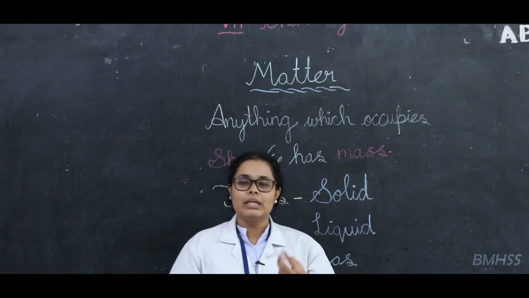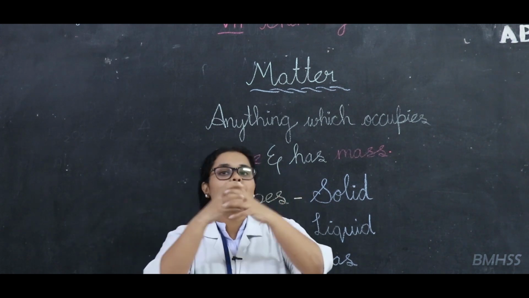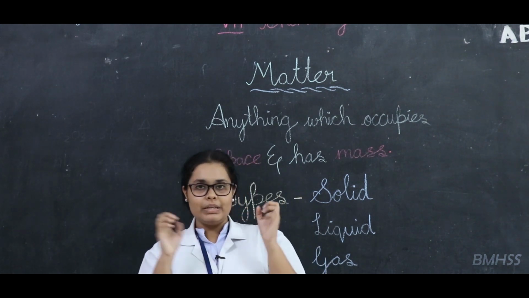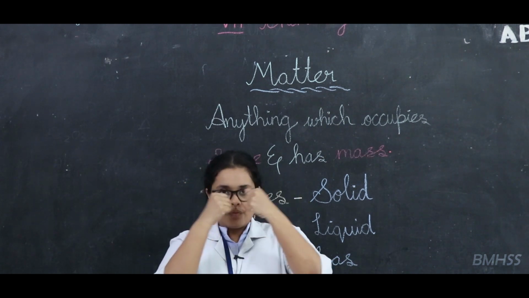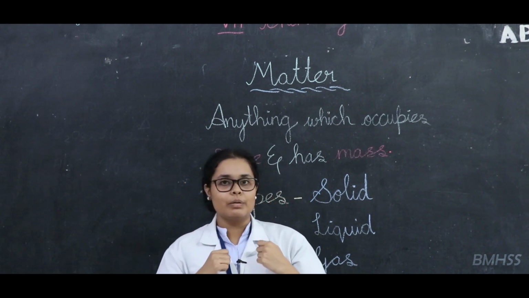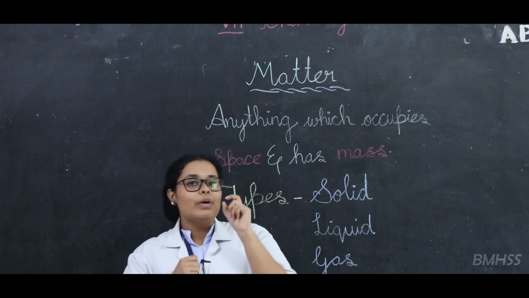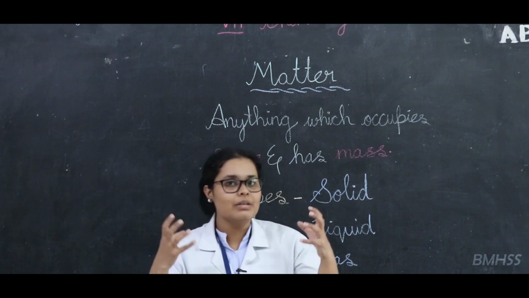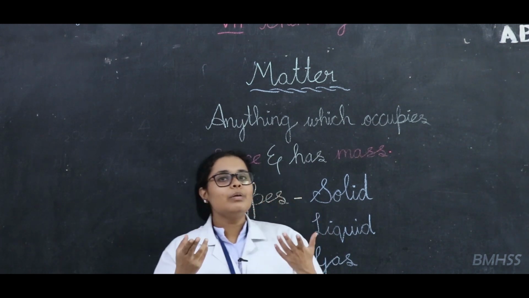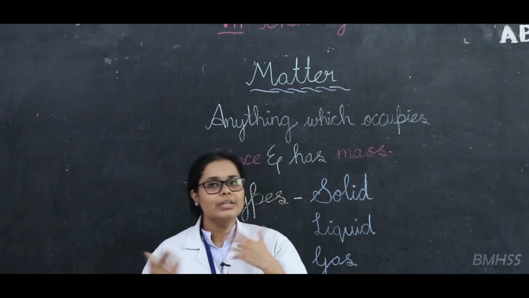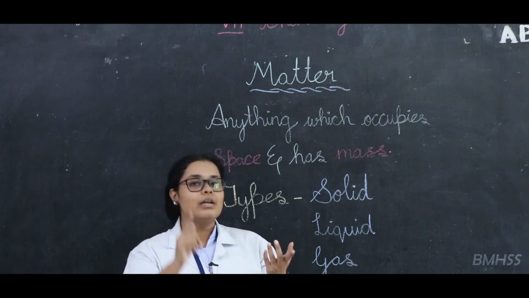The third point is that there is a kind of attraction between molecules. For example, if there are two same molecules close together, the force of attraction between them is called cohesion. What is cohesion? The attraction between two same kinds of molecules. Now, the attraction between two different kinds of molecules is called adhesion.